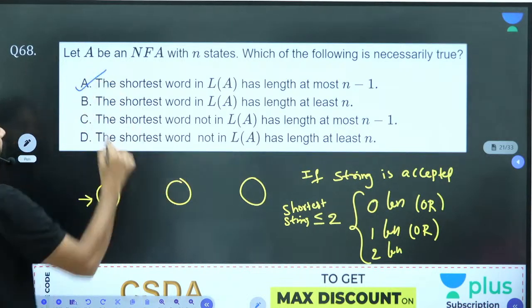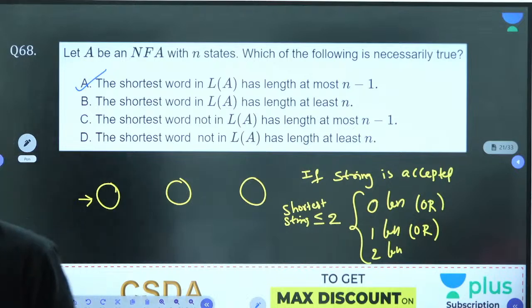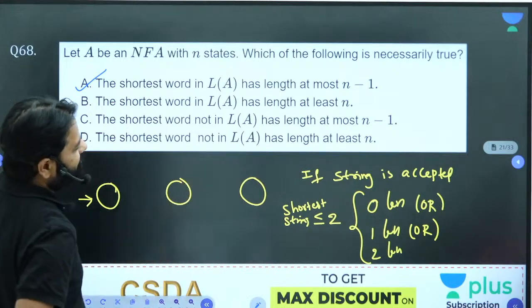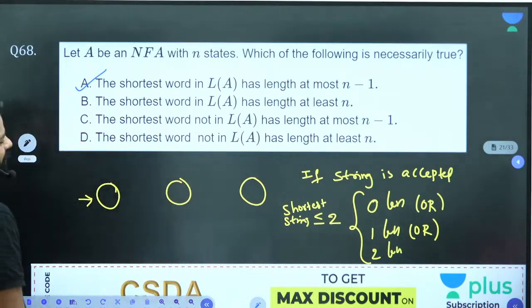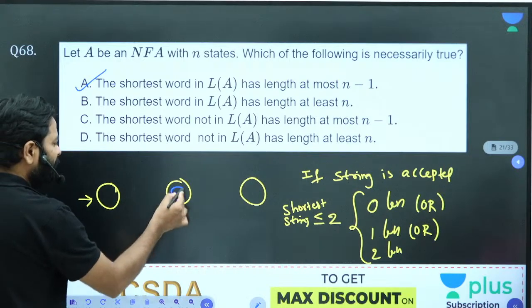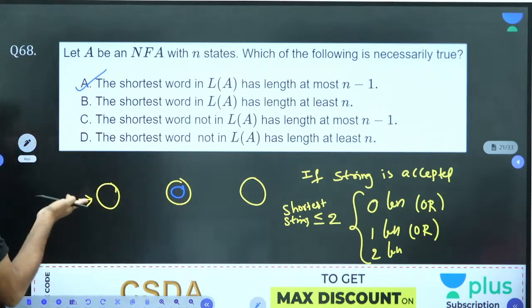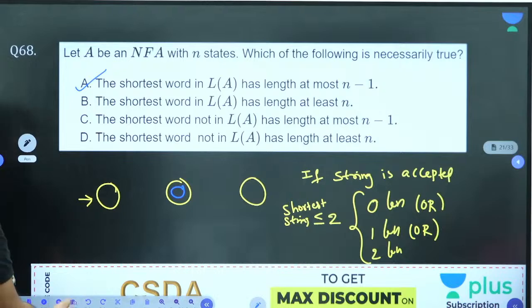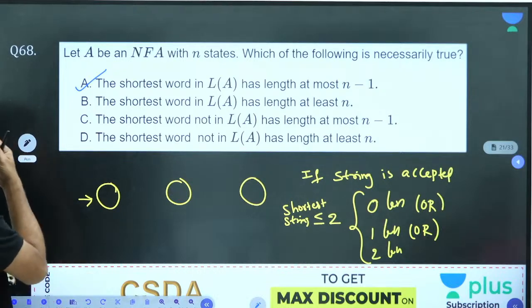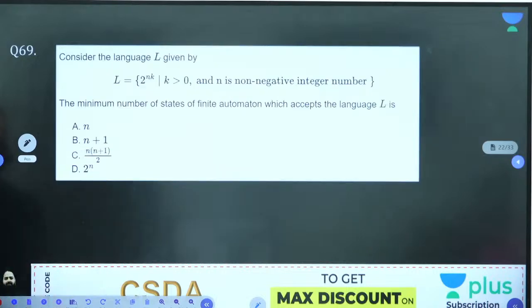Correct? You answered? A is the right answer. If this is not a final, this is a final, then epsilon also is the shortest word, which is not accepted by this machine, right? We cannot talk about D.